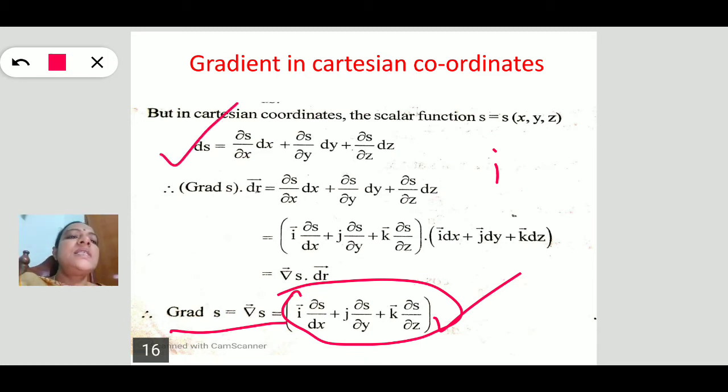Suppose S is a function of x, y, z, then dS is equal to dou S by dou x into dx plus dou S by dou y into dy plus dou S by dou z into dz.